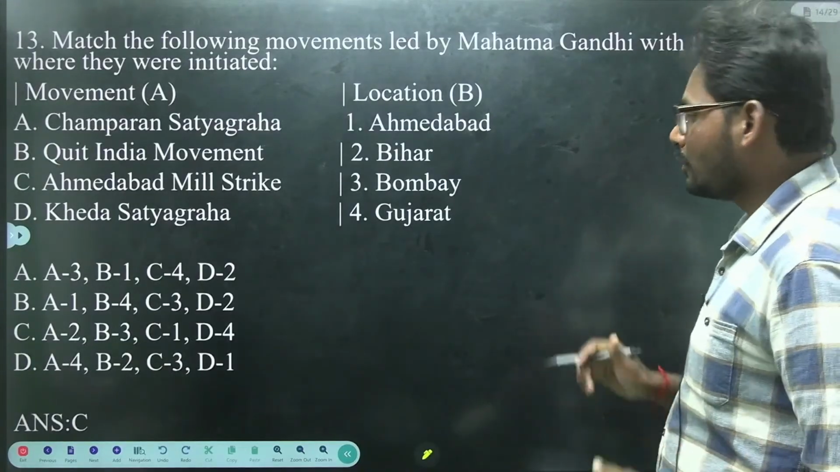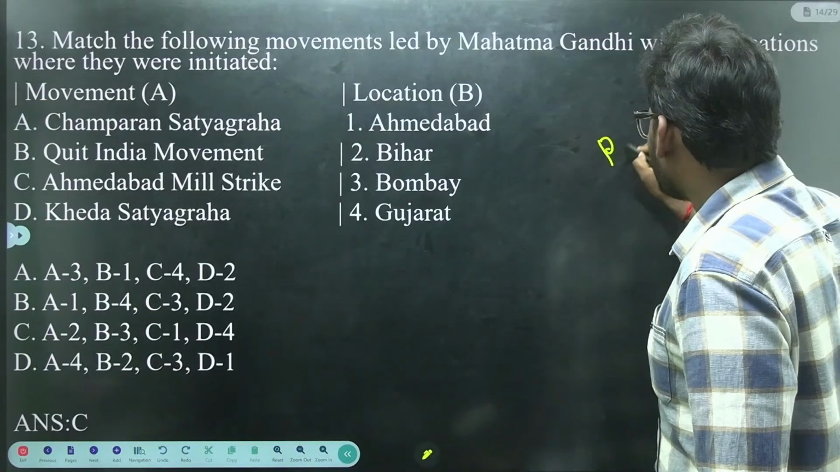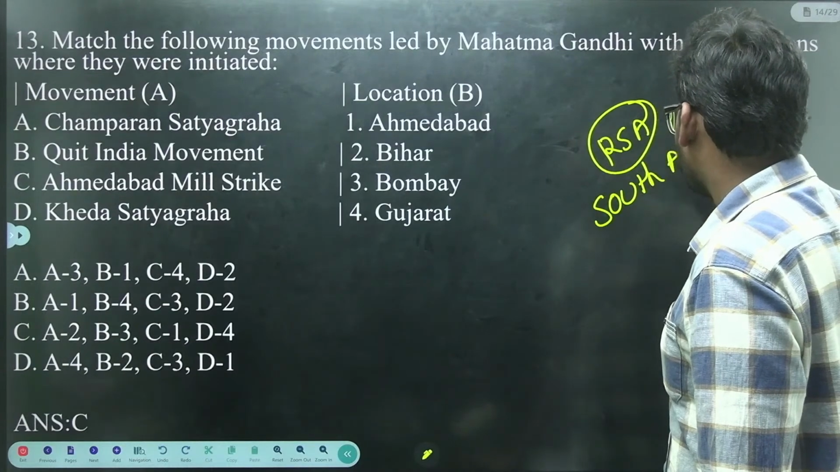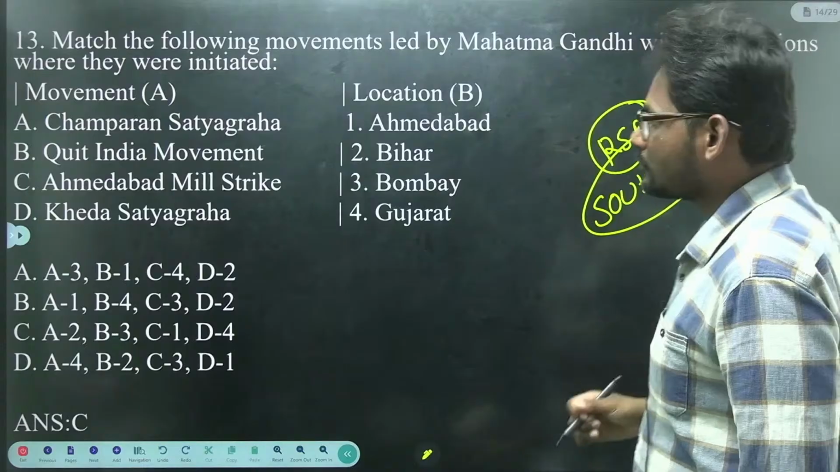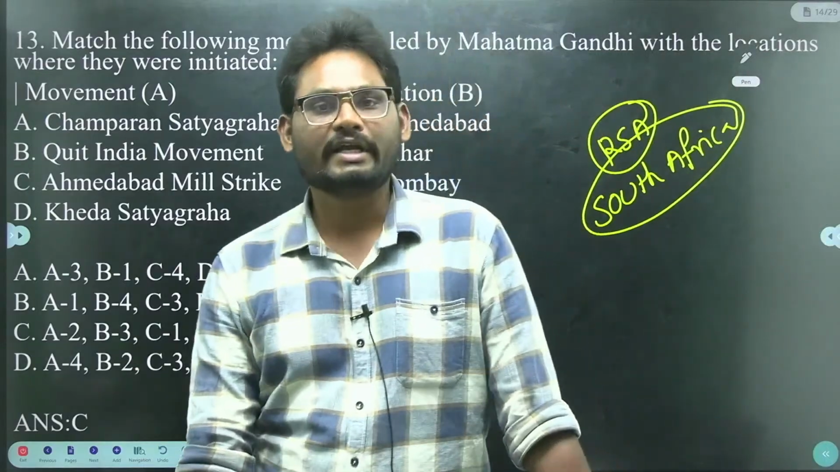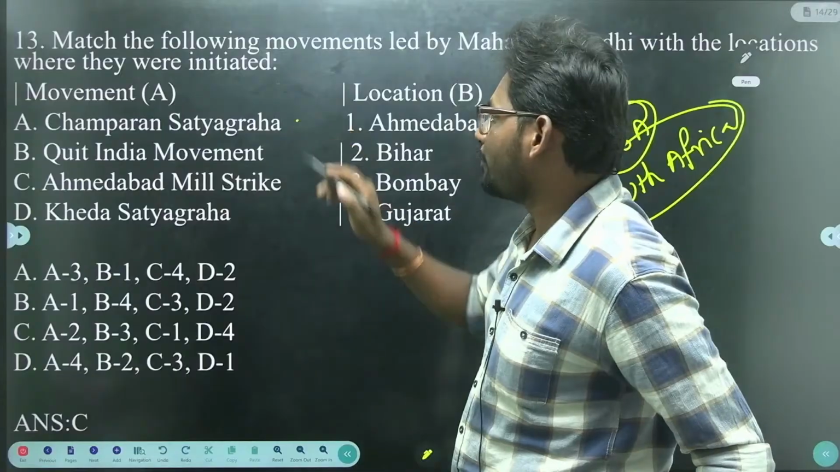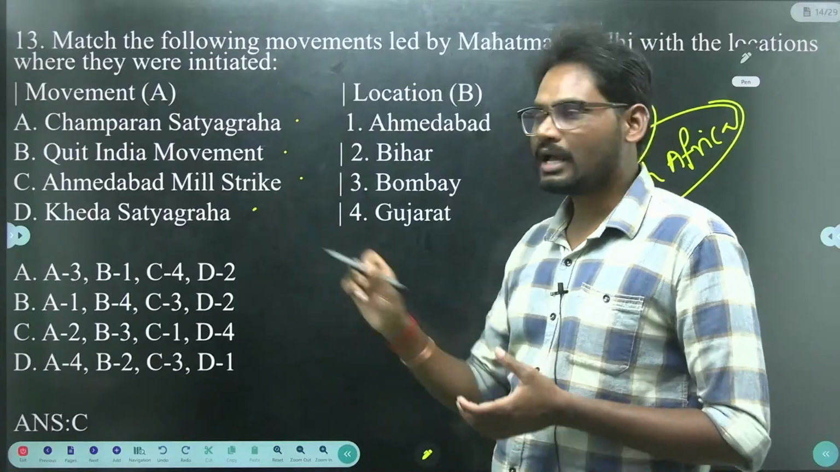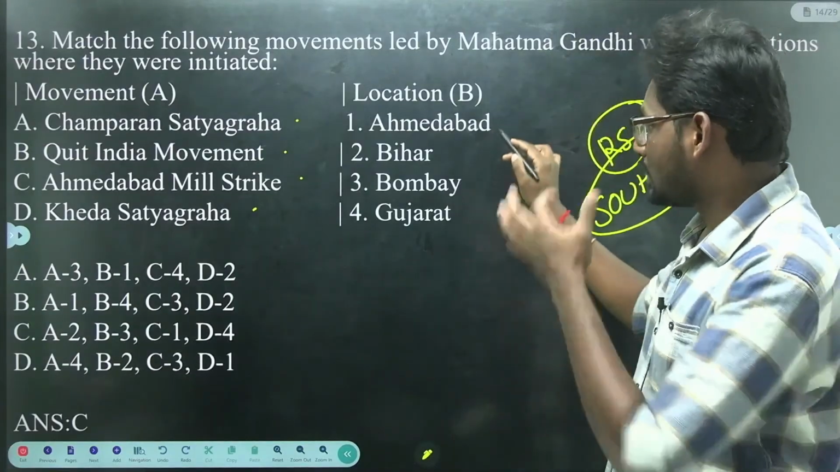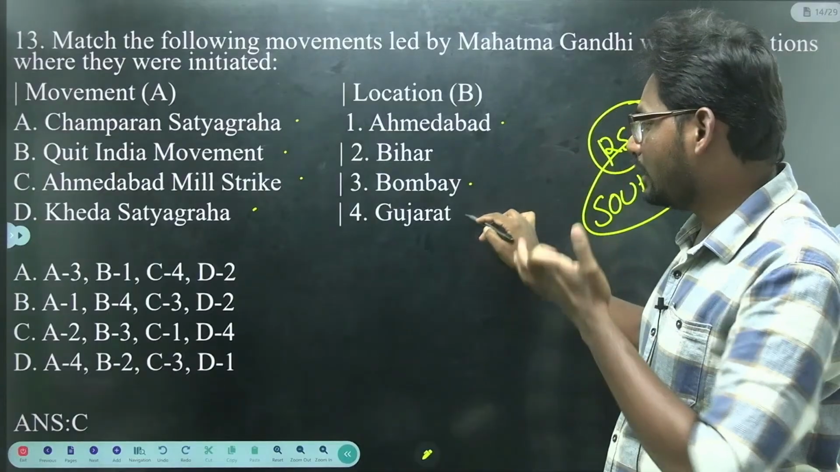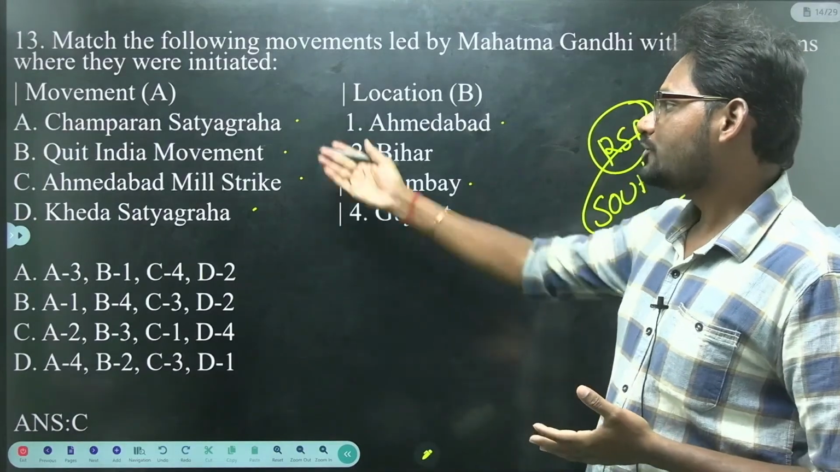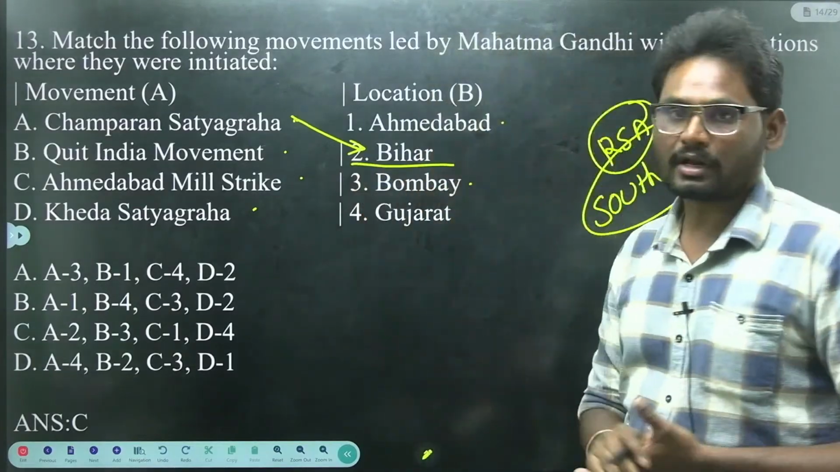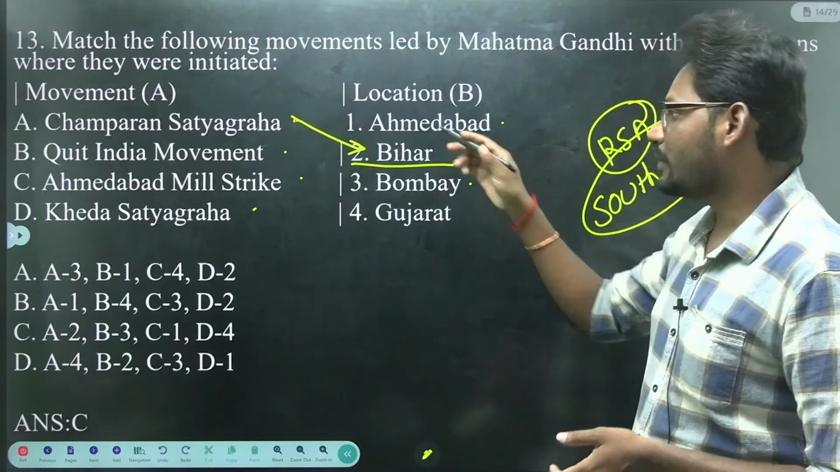Next we have: match the following movements led by Mahatma Gandhi with the locations where they were initiated. Gandhiji returned back to India from South Africa. Later he led many movements in India. Those are examples. We have Champaran Satyagraha, Quit India movement, Ahmedabad mill strike, and Kheda Satyagraha. Here we have locations: Ahmedabad, Bihar, Bombay, and Gujarat. Number 1, Champaran Satyagraha, the location is Bihar.